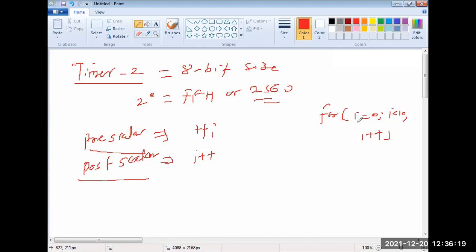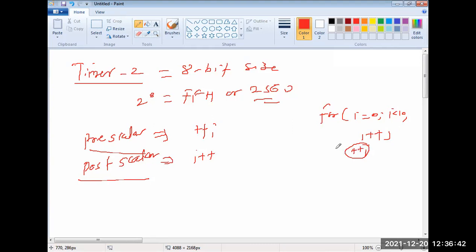The meaning is that initially it will assign the value 0, check the less than 10 condition, and then increment the value with i++. But if I use ++i here, it will increment first and then check the condition whether it is less than or not. What is the value coming? Are you getting the meaning of pre and post?